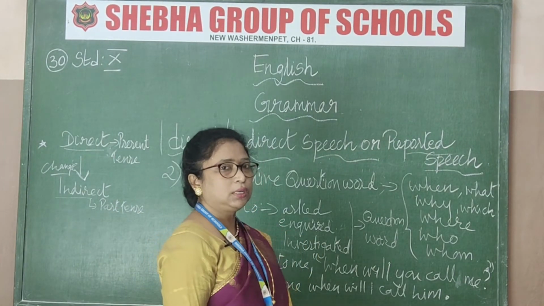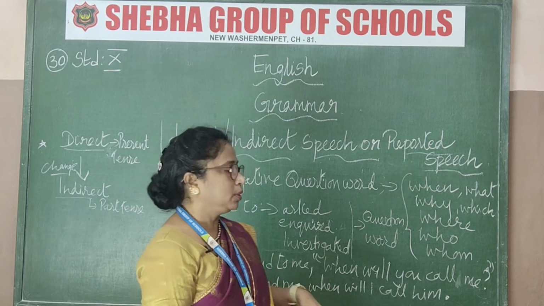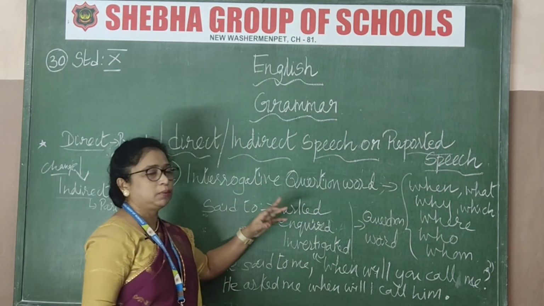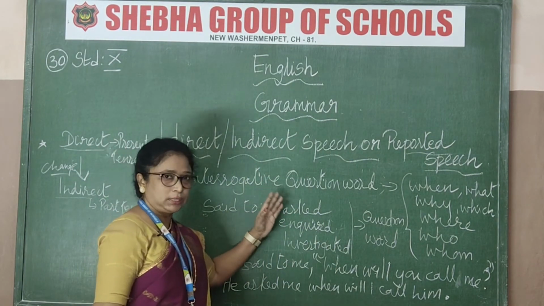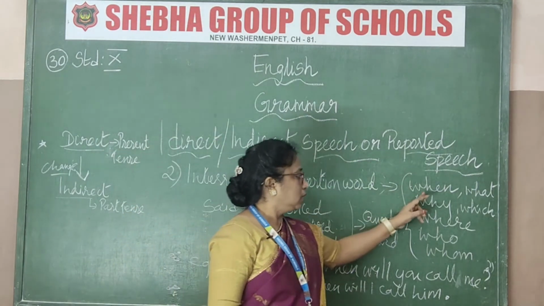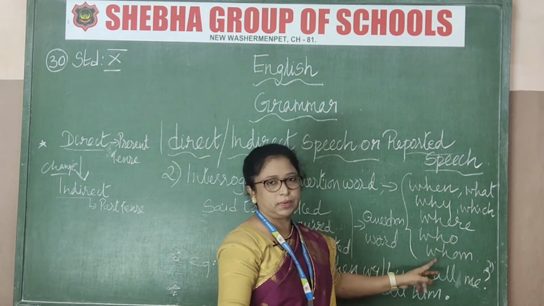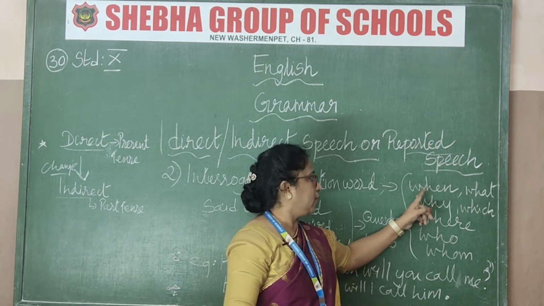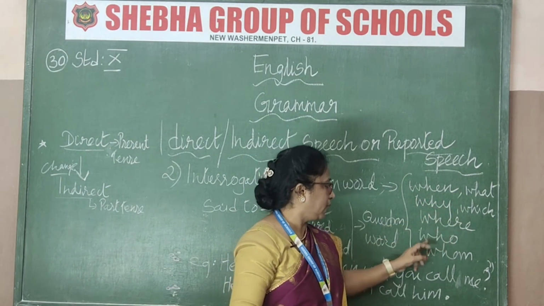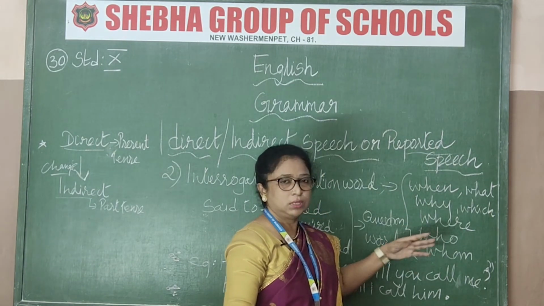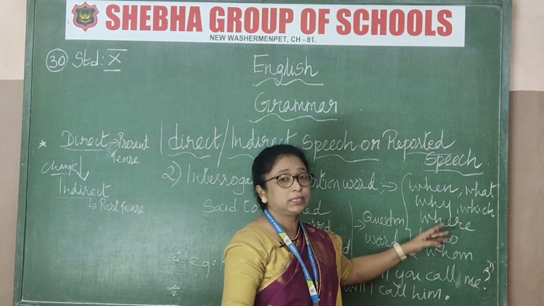Okay, now we are going to the interrogative second type. Interrogative question word. So what do I mean by question word? Question word means in the question, in the direct speech, these words will be there. So this is a clue for you. When, what, why, which, where, who, whom, whose. These are the words known as question words.